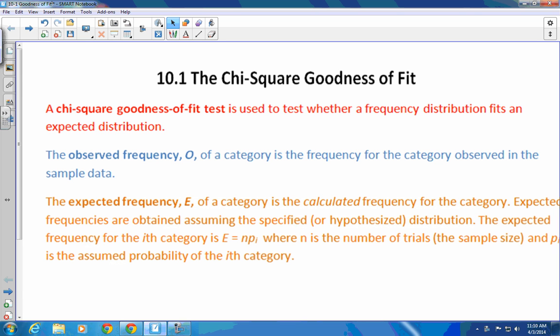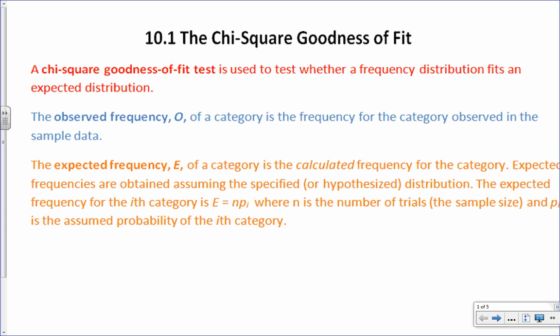Chapter 10. The first thing we're going to take a look at is the chi-squared goodness of fit. We're going to be given something that they expect to happen, how the data is going to be distributed, because maybe somebody told them that, or that's just what they think it is. Then we're going to take some kind of survey or collect some data to find out what actually happens in that sample, and we're going to compare the two.